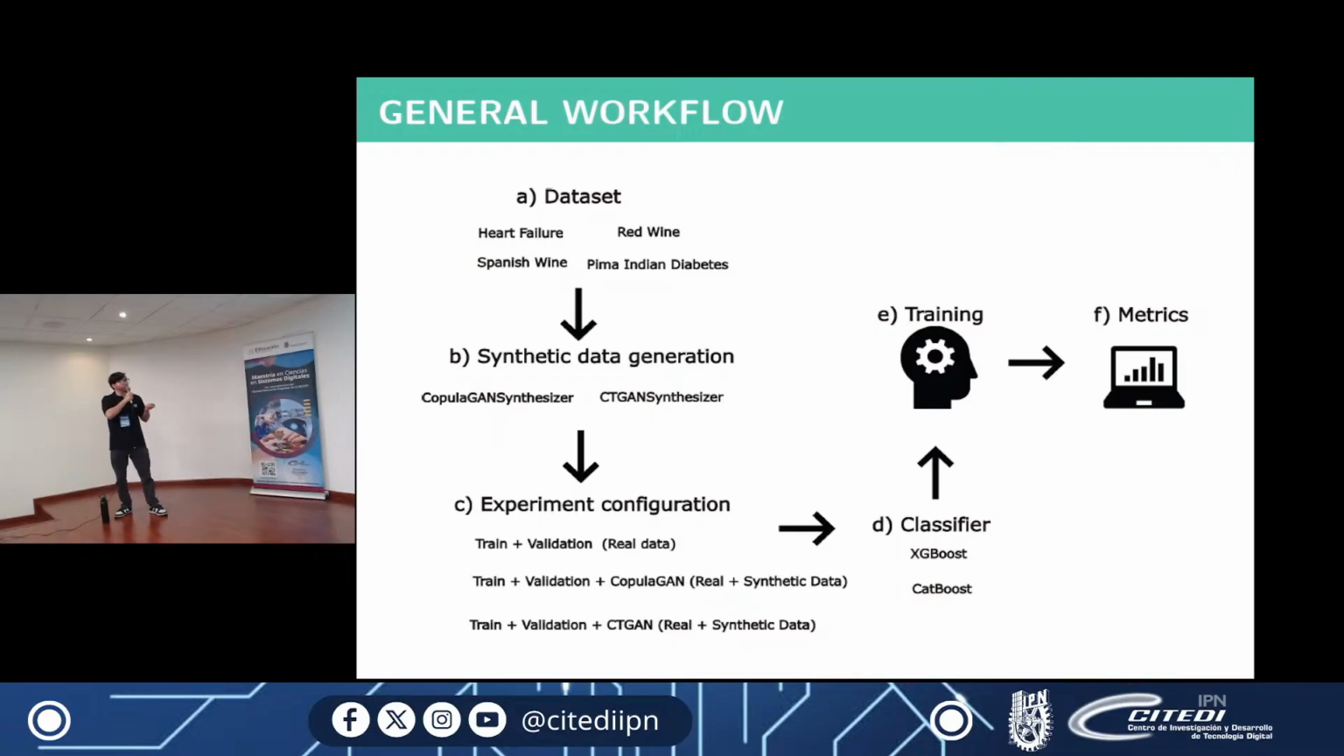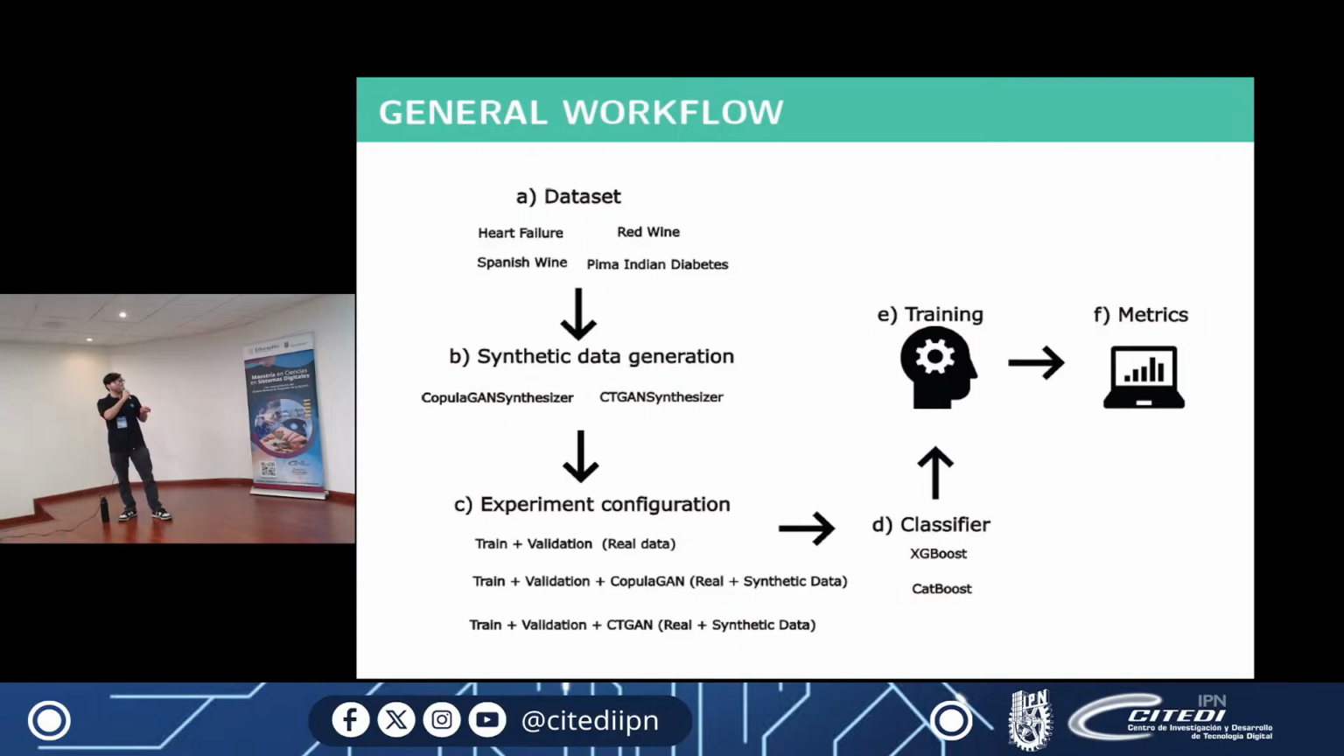So now, having the synthetic data generated by these generators, we have the experiment configuration. The first is the train plus the validation, which is the real data without any synthetic data. The second one is the train plus the validation plus the CopulaGAN data, which is the synthetic data. So this is the real data plus the synthetic data from the CopulaGAN synthesizer.